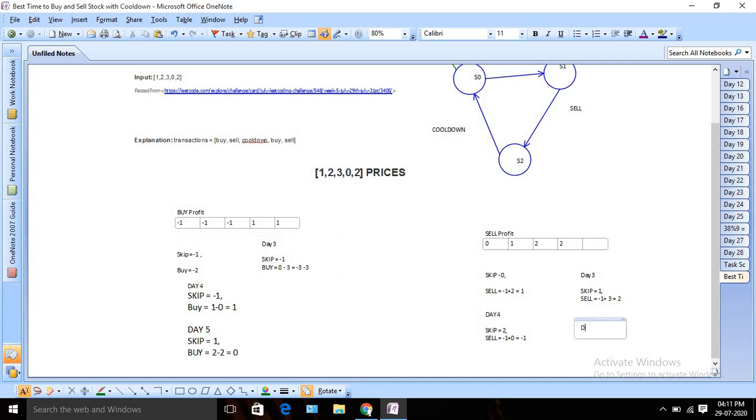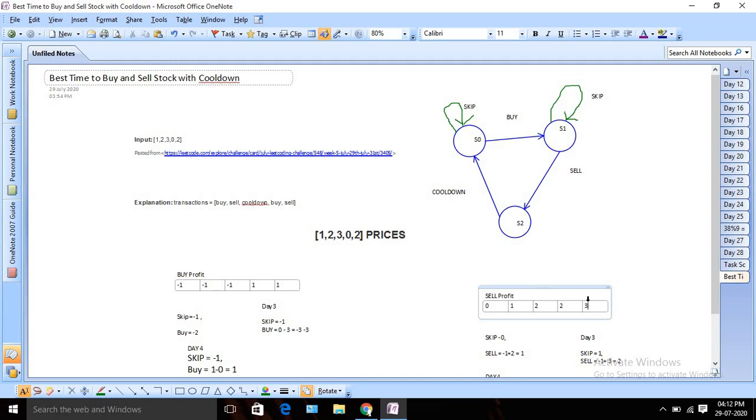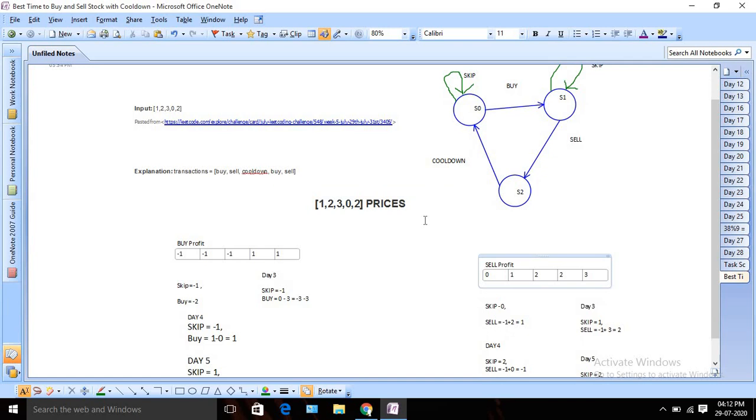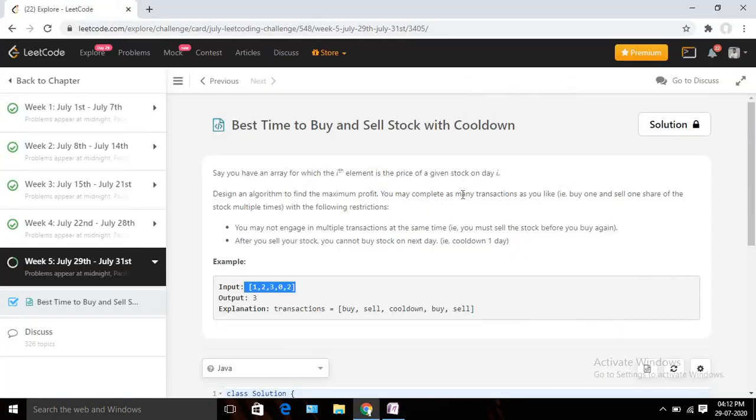Similarly, let's calculate it for day 5 for sale also, right? Suppose I am skipping it. My earlier value was 2, right? And if I am going to sell it, what was my last buy profit? It was 1, right? So I have my buy profit value positive 1, and I am going to sell today also. So I add plus 2 with my profit. So it will become 3, right? So I will put 3 here, and I am going to return 3. So this is the whole algorithm. We can follow it. So let's write the code. Hope you understand. Let's write the code in Java, and you will understand it much better.